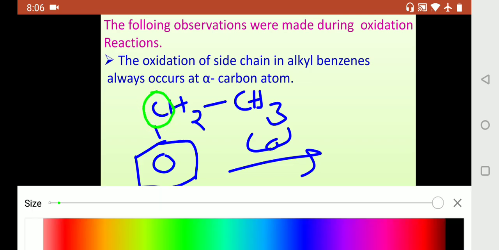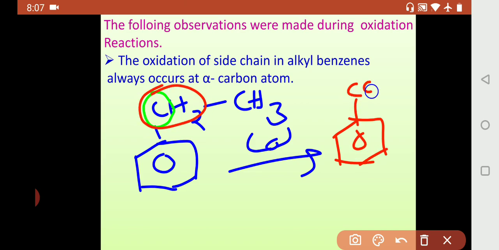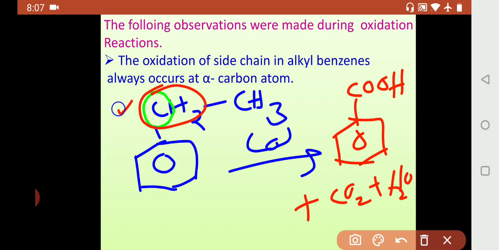This carbon will undergo oxidation to form COOH, and of course the remaining carbon will become CO2 and H2O. That is, the carbon immediately bonded to the benzene ring, the alpha carbon, converts into COOH. So make a note of this point.